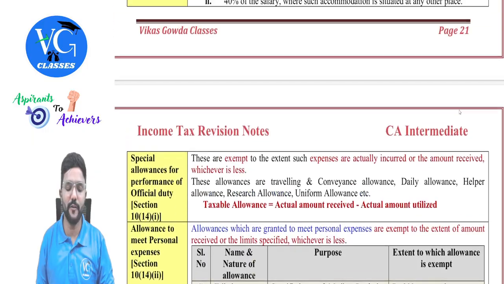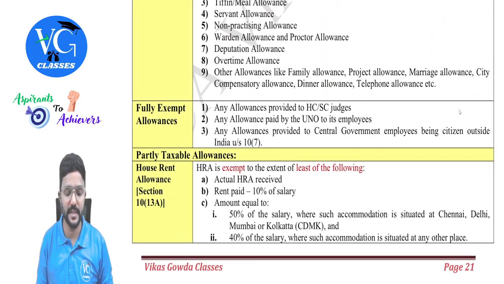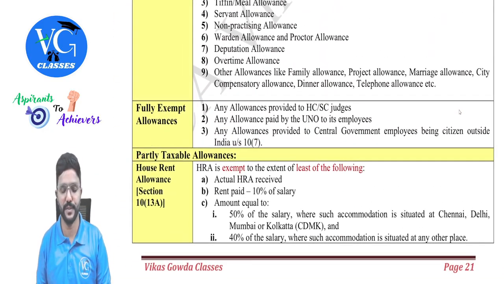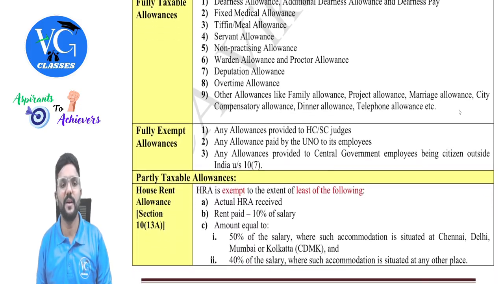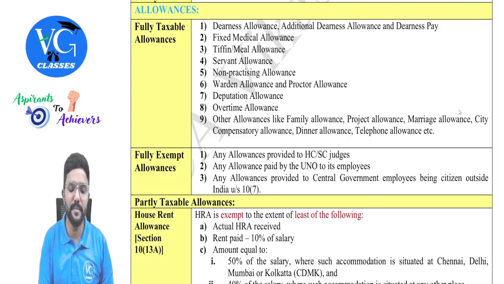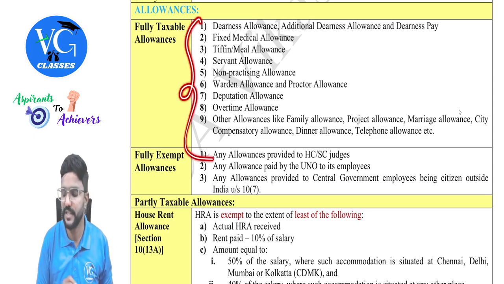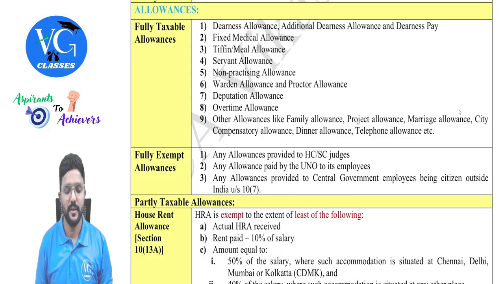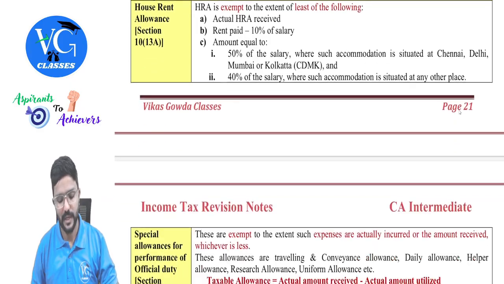So we saw the list of fully exempt allowances and partly exempt allowances. Now, the remaining all is fully taxable, guys. You need not remember this list. You just try to remember these two lists. Rest all is fully taxable. I have also given the list here. You can just go through it. The following allowances are fully taxable, guys. Okay, so now let us move forward.